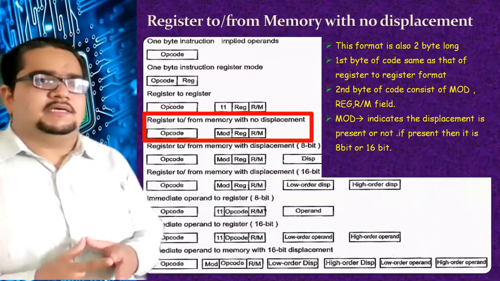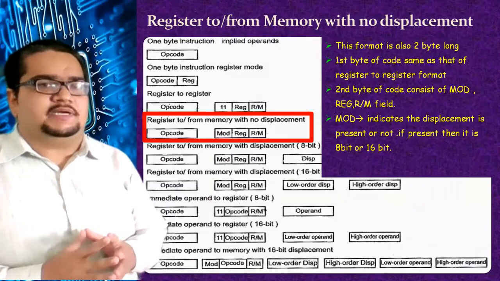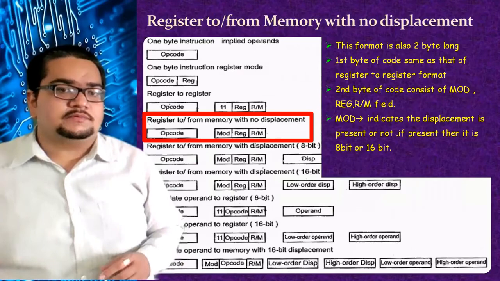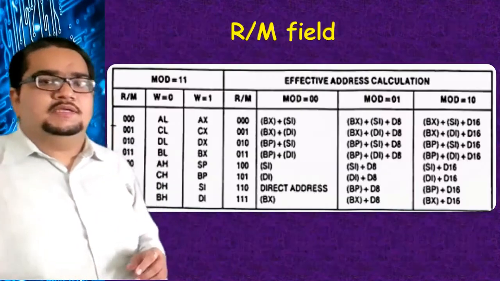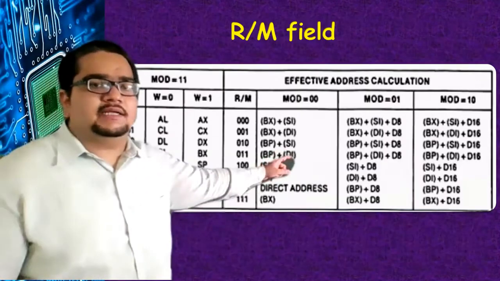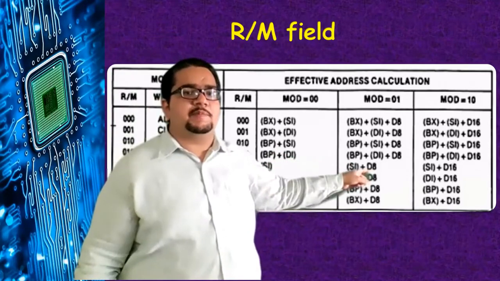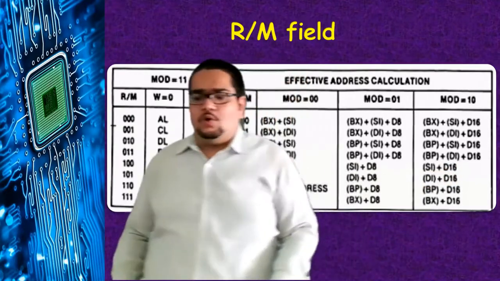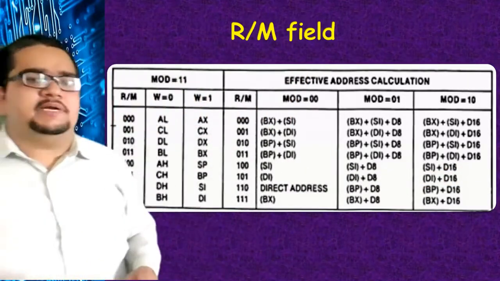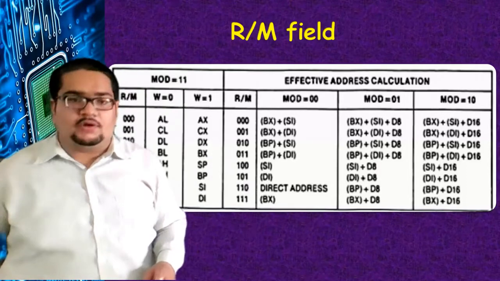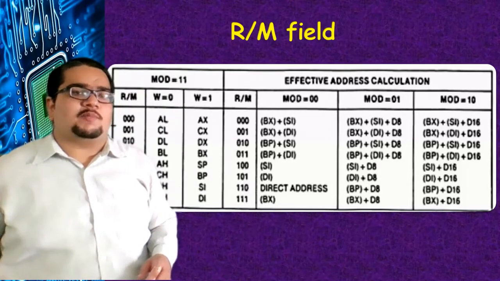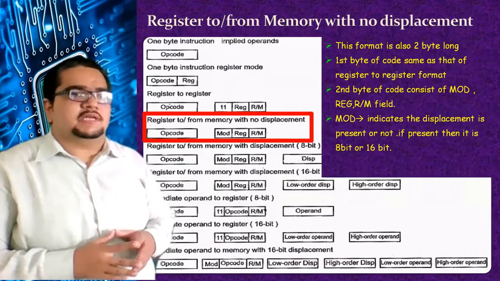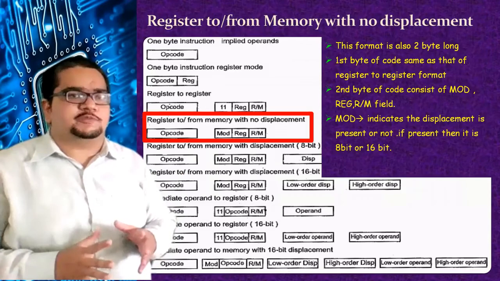Here, the next is register to memory with no displacement. There is no displacement. Displacement you can check out in the earlier slide. Here, this D8 is an 8-bit displacement, and there D16 is written, which is a 16-bit displacement. So the instruction format with no displacement is what is given in this particular slide.